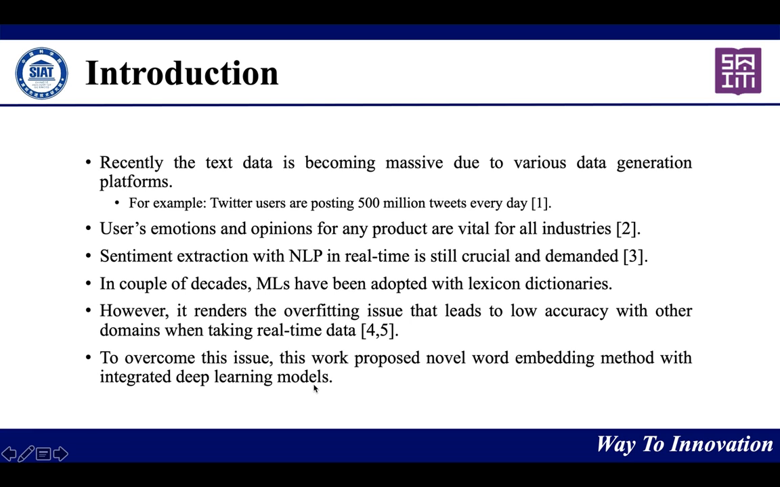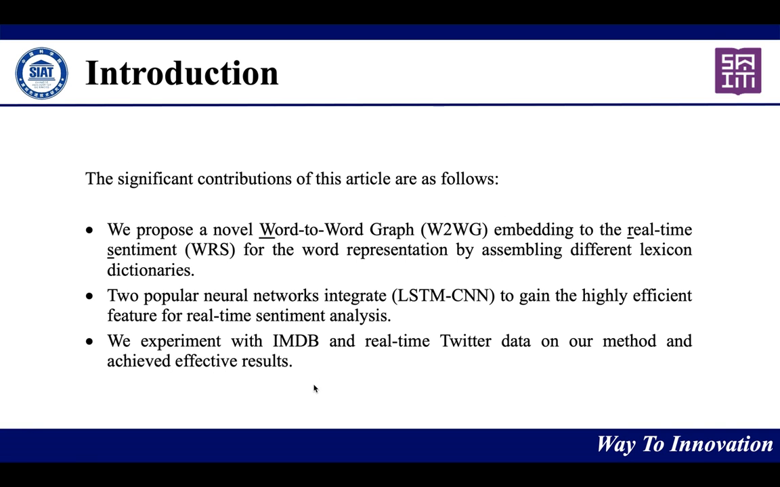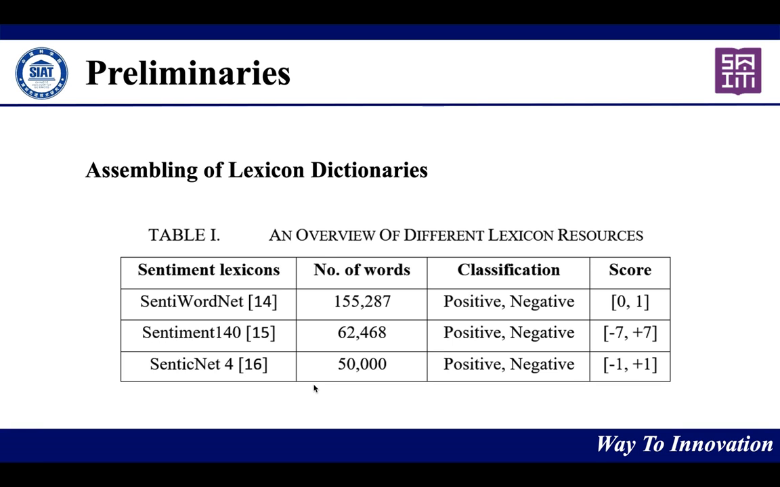So to overcome these issues, word embedding methods have been adopted, and in this paper we have three major contributions. First is the proposed word-to-word graph embedding method for real-time sentiment. Second, two popular neural networks, LSTM and CNN, have been integrated for sentiment analysis. Third, the IMDb dataset and the Twitter data have been used to validate the effectiveness of the proposed method.